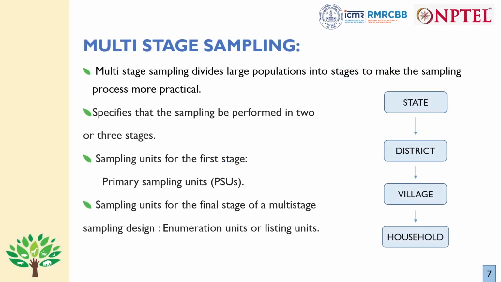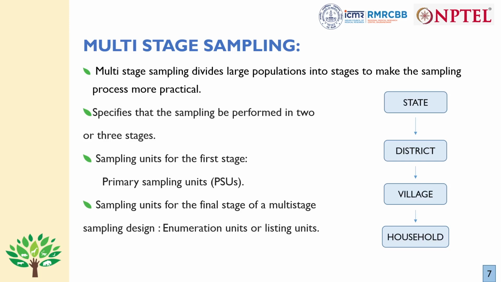And finally, we have something known as multi-stage sampling. When sampling is performed in 2 or more stages, then we use this type of sampling, because a large population has to be divided into stages to make the sampling process easier and more practical. So suppose we want to check the immunization status of a large state. For that, we cannot directly go to the individual level. So we need multiple stages.